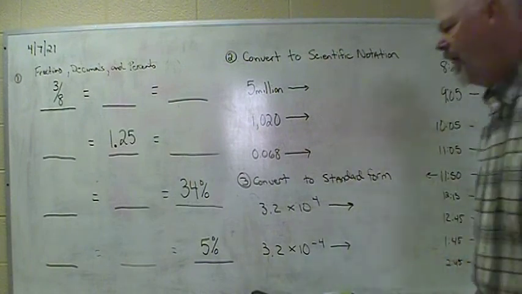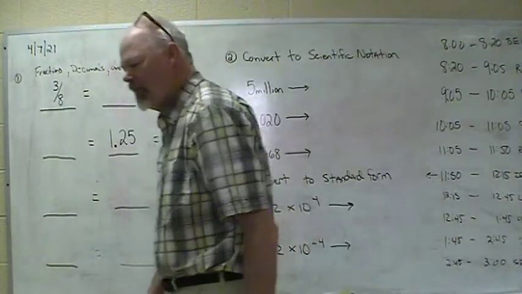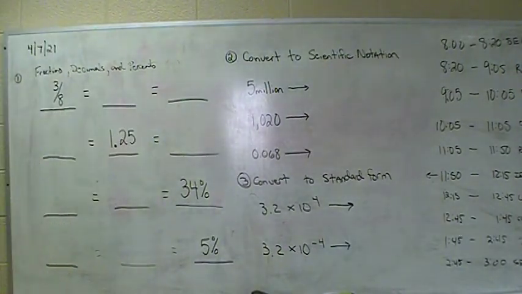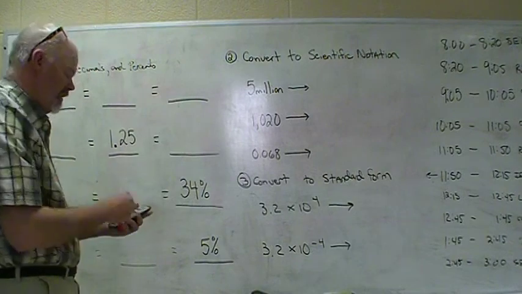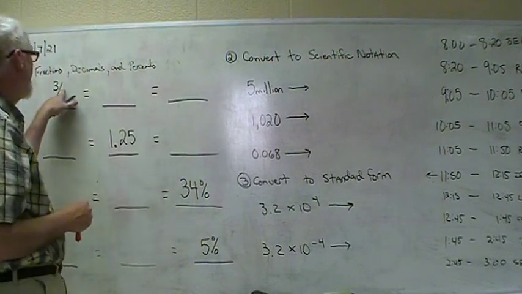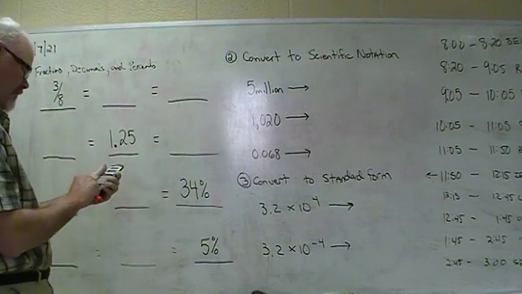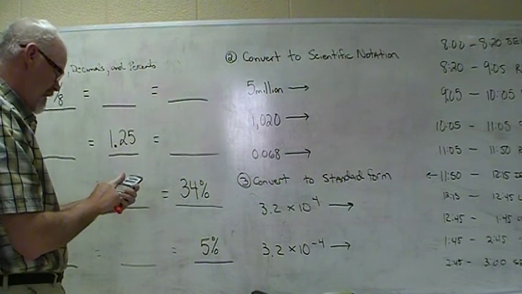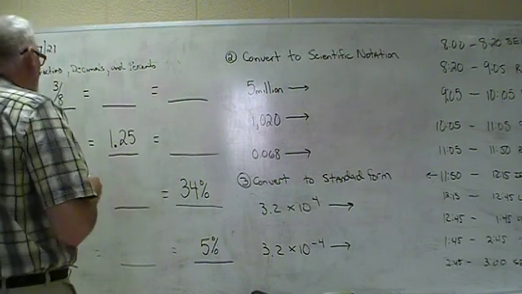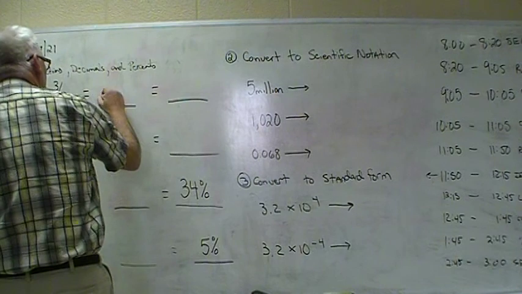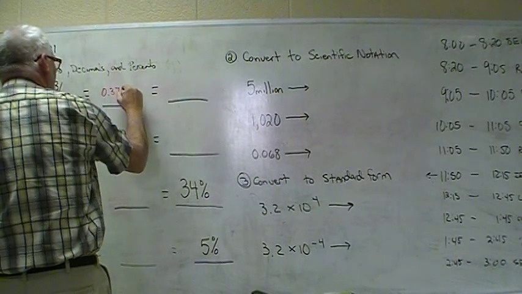All right, fractions, decimals, percents. Calculator time, definitely calculator. So start with the first one, 3/8. That line means divide, right? So if we do 3 divided by 8, we get 0.375.